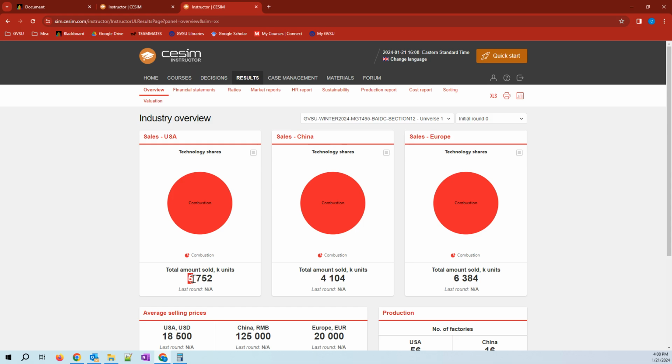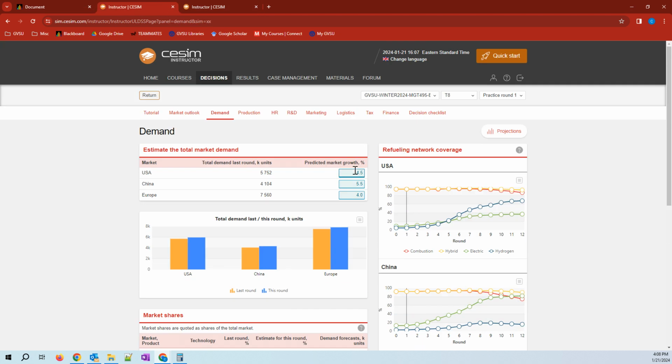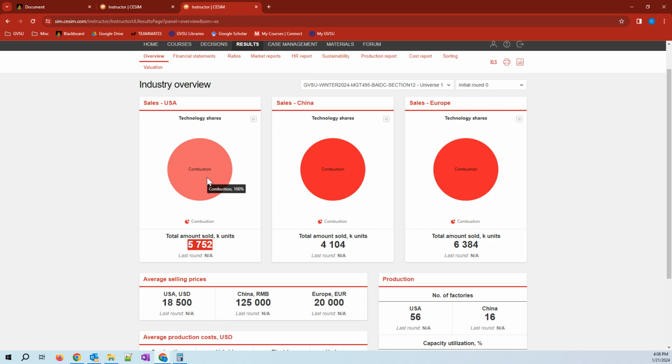So this 5752 is the size of the US market in round 0. It is also the size of the combustion market. This size will probably grow by about, say, 4.5%. That's my estimate here. But then the combustion market within USA may shrink and may be less than 5752, because some companies will make and sell hybrid, and newer technologies are more liked by customers if they price it right.